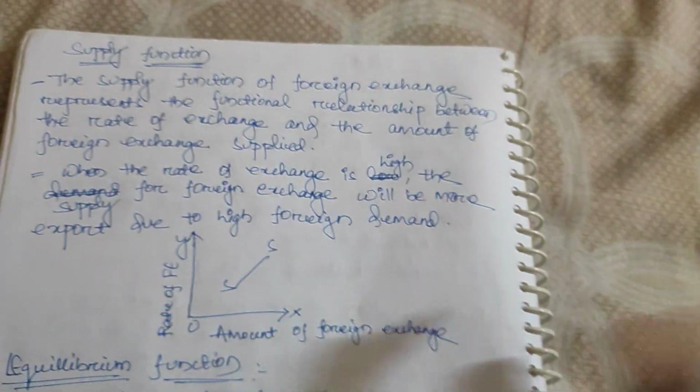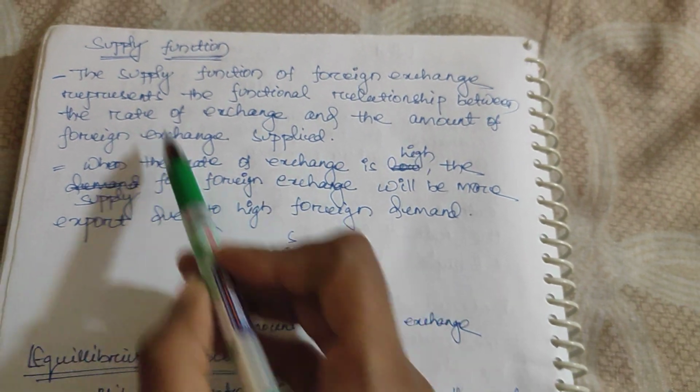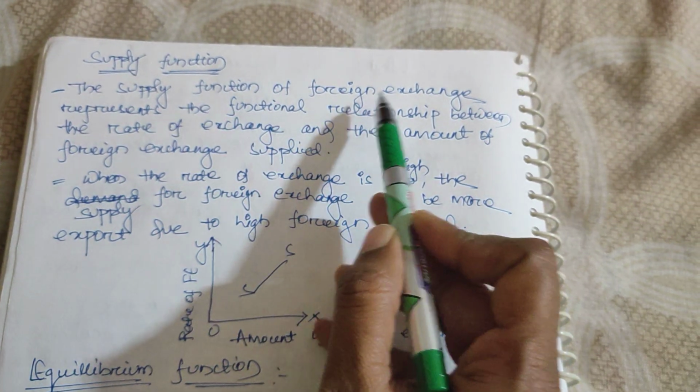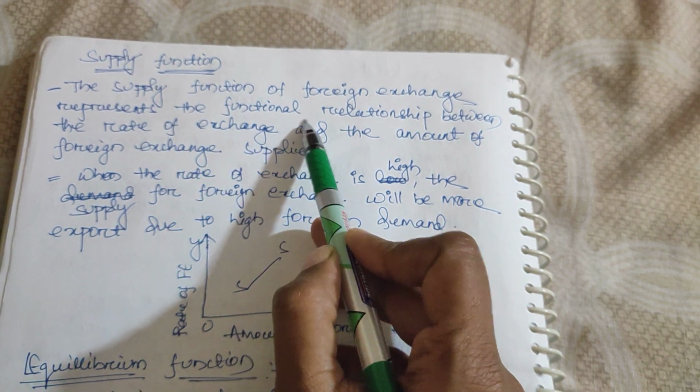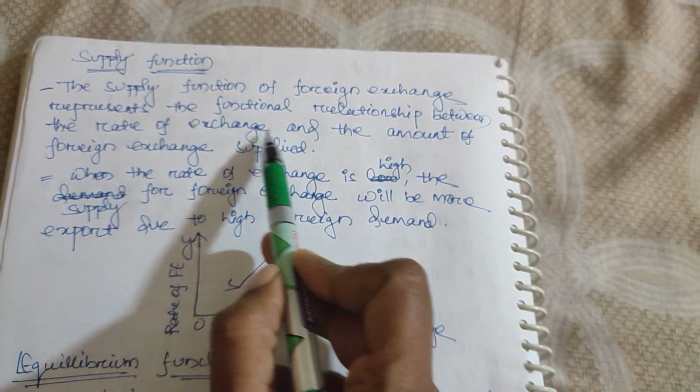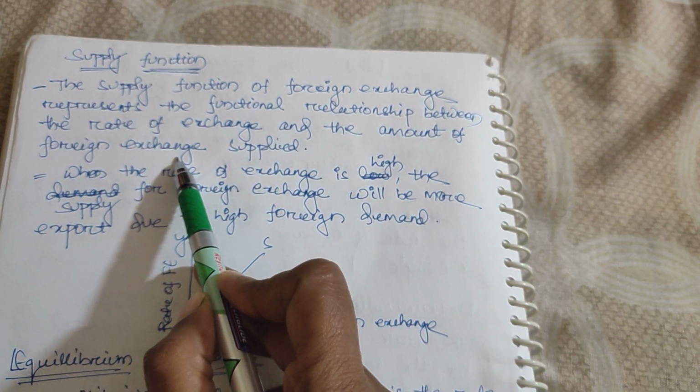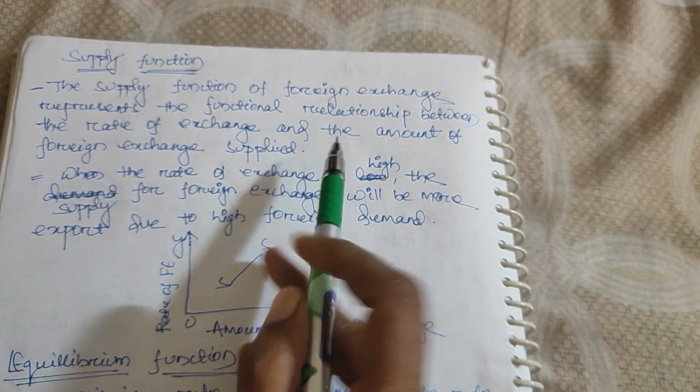Now we'll go to the supply function. Demand function and supply function are mostly equal for everything. The supply function of foreign exchange represents the functional relationship between the rate of exchange and the amount of foreign exchange supplied. Get it? So you should not be confused.